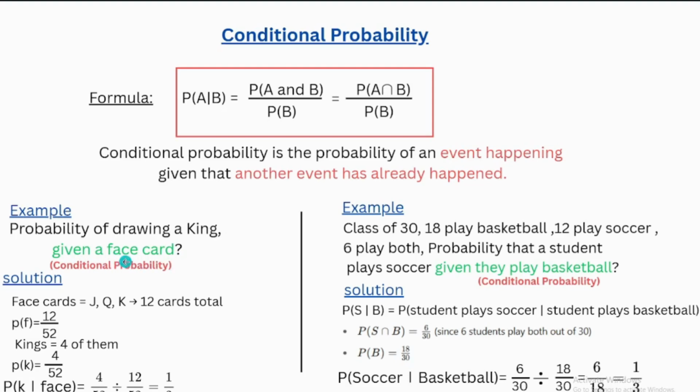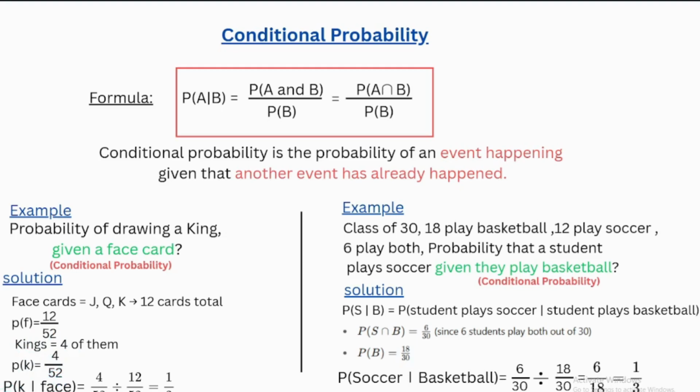Face card means J, Q, and K. The other event is getting a king. The face cards are 12 cards total out of 52. So the probability of getting a face card equals 12 over 52. The kings are 4, so the probability of getting a king equals 4 over 52.